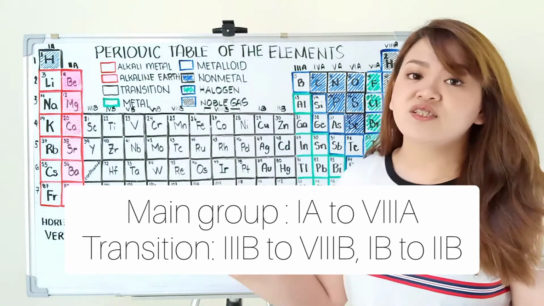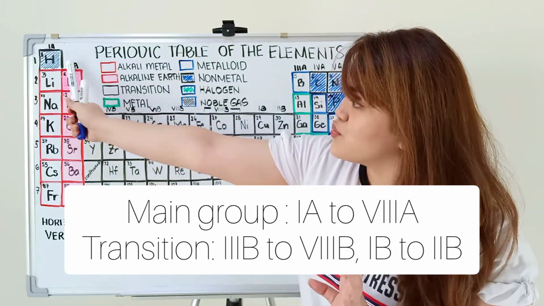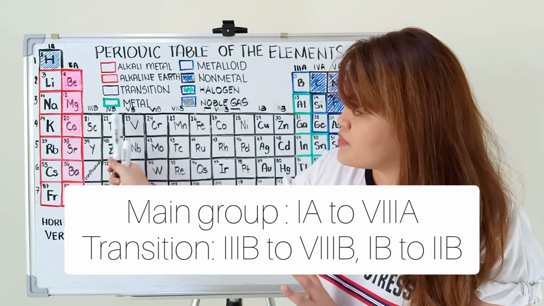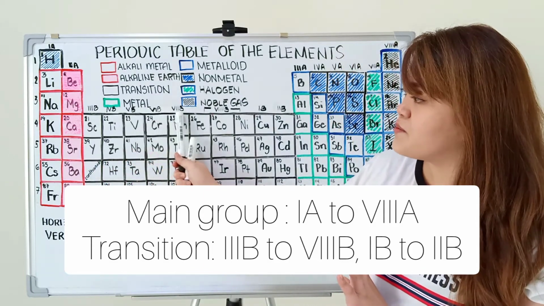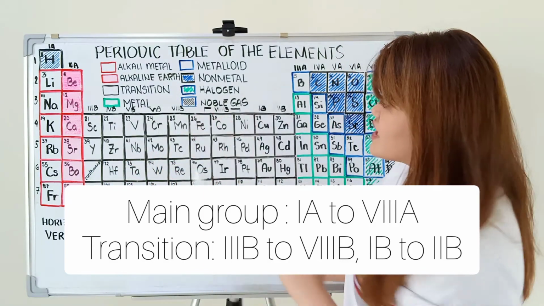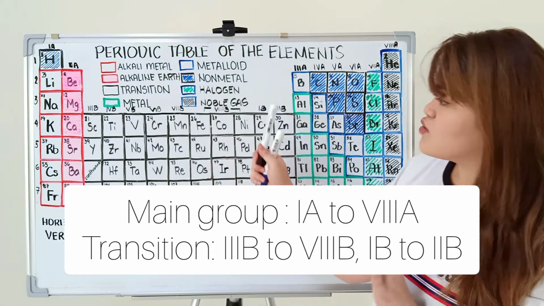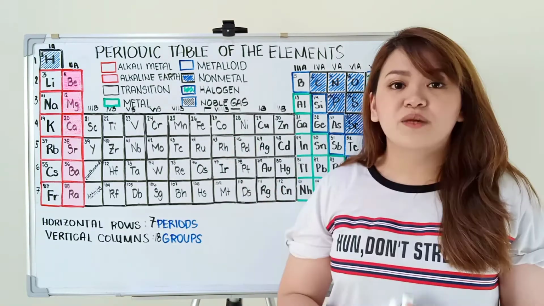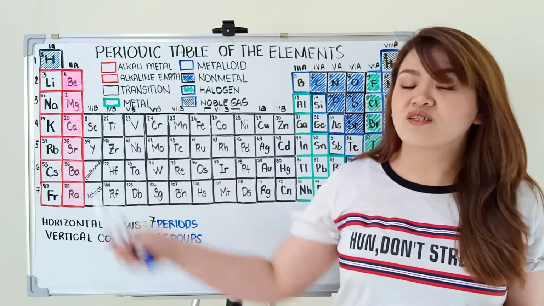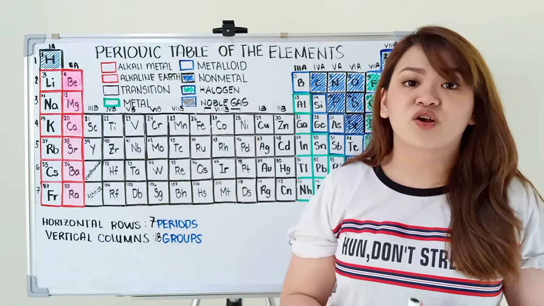And for the transition elements, from 1A, 2A, 3B, 4B, 5B, 6B, 7B, and then 26 to 28 is considered 8B, then 1B and 2B. Pero today, ang most widely used is from 1 to 18 because it's more convenient.